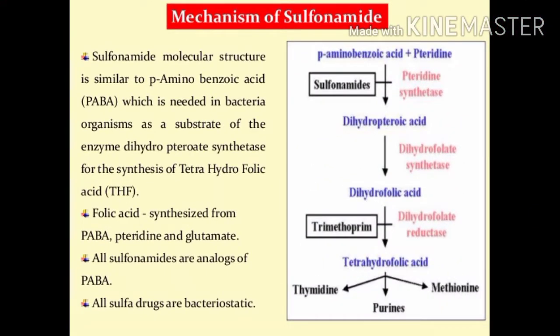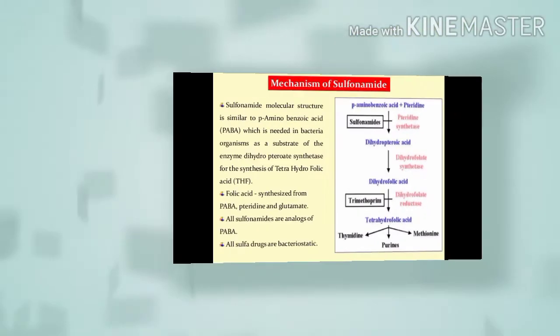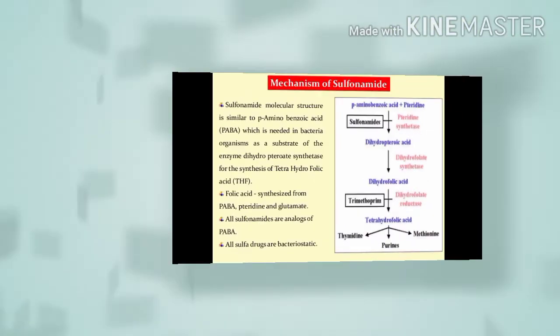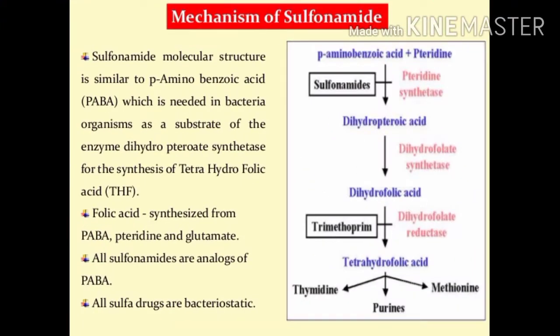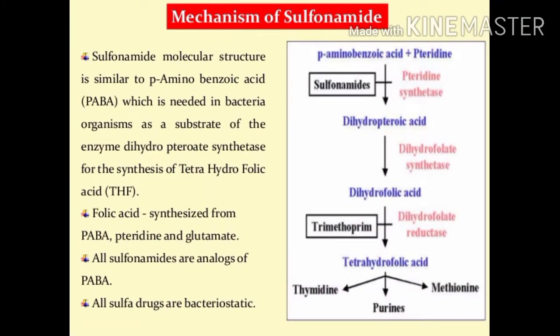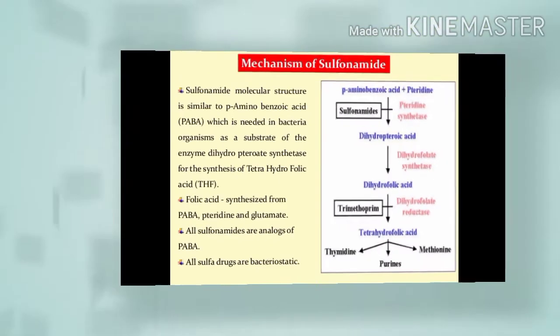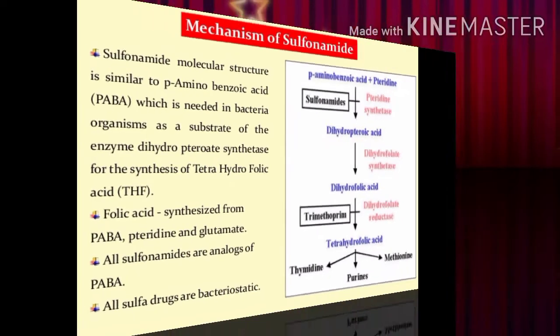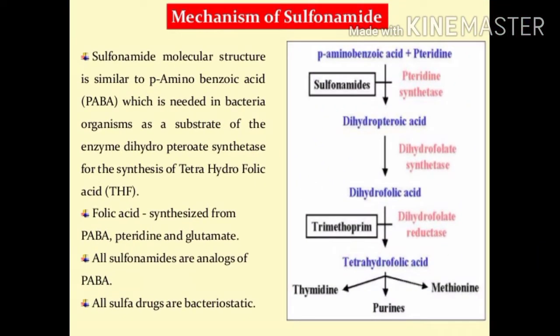Now the mode of action of sulfonamide. Sulfonamide is similar to PABA, para-aminobenzoic acid, which bacteria need for survival. PABA is required as a substrate by the enzyme dihydrofolate synthetase for the synthesis of tetrahydrofolic acid, that is, folic acid, which contains a pteridine ring and glutamate. All sulfonamides are analogous to PABA, and so they show bacteriostatic activity.